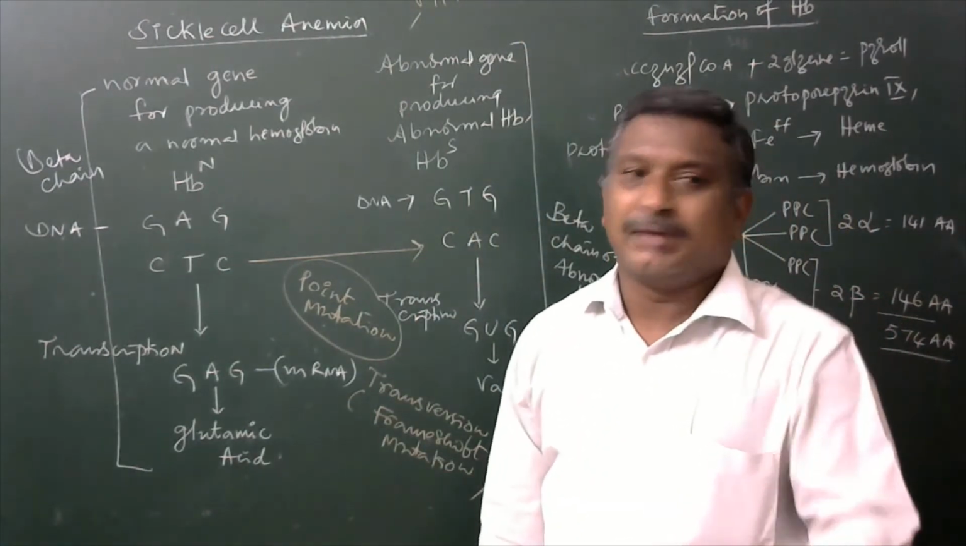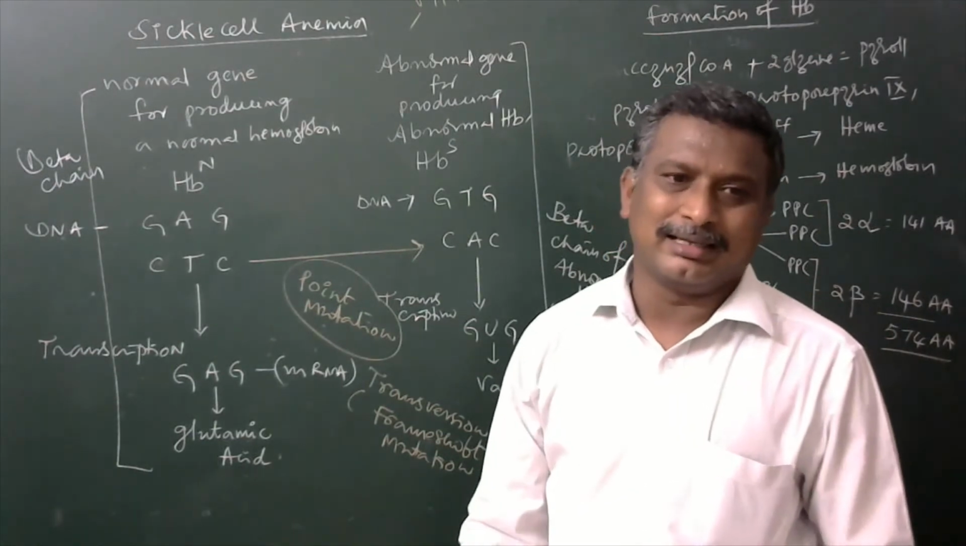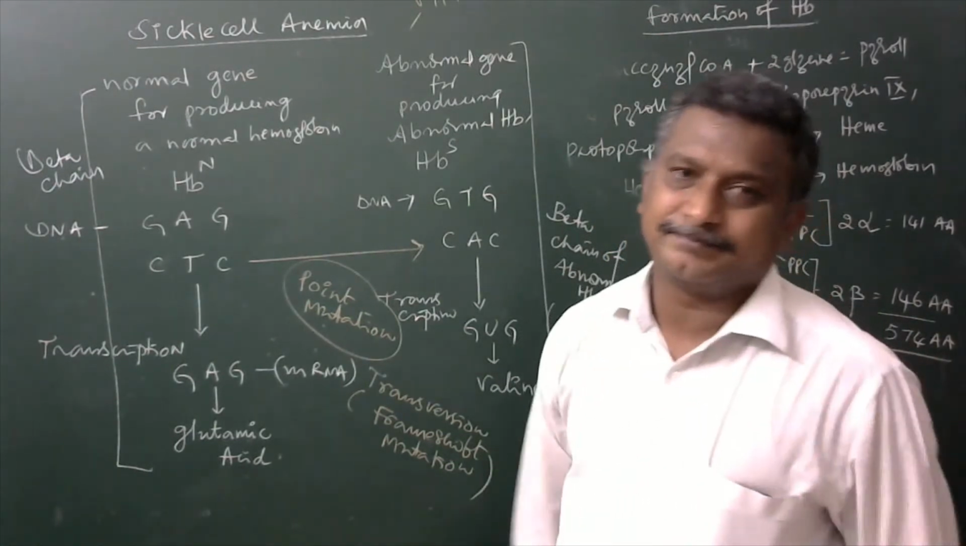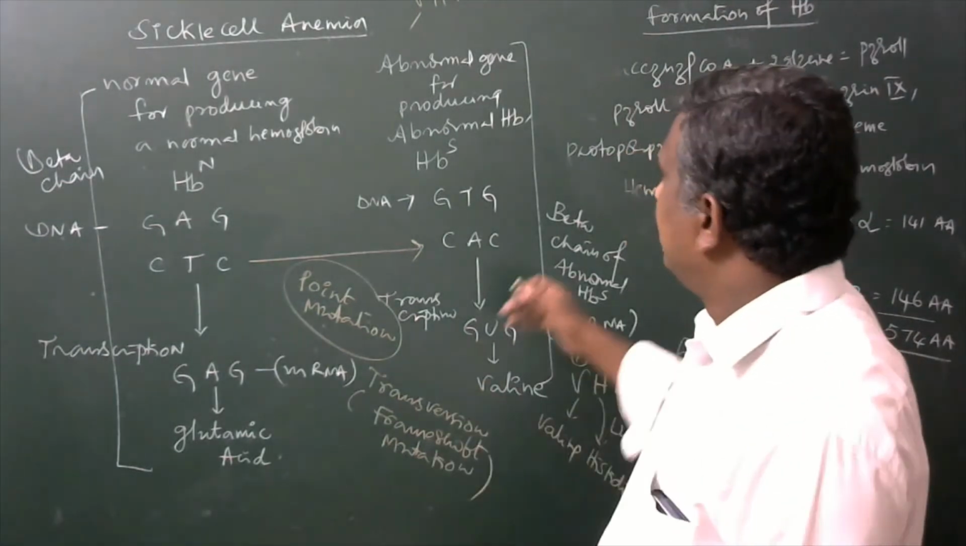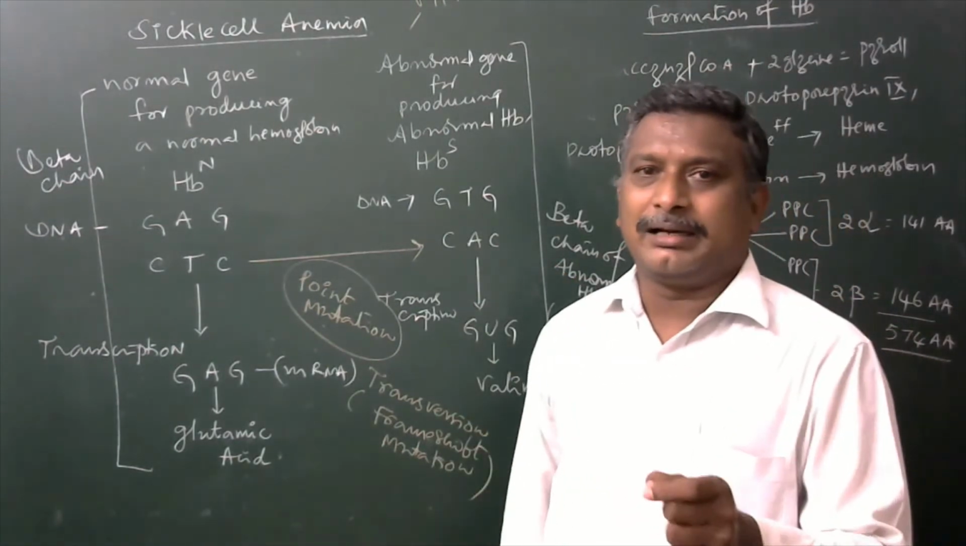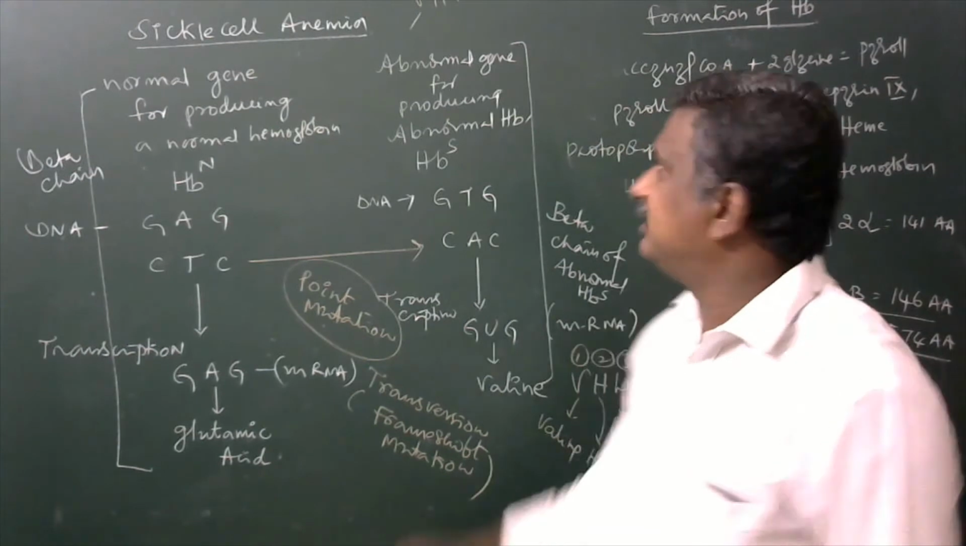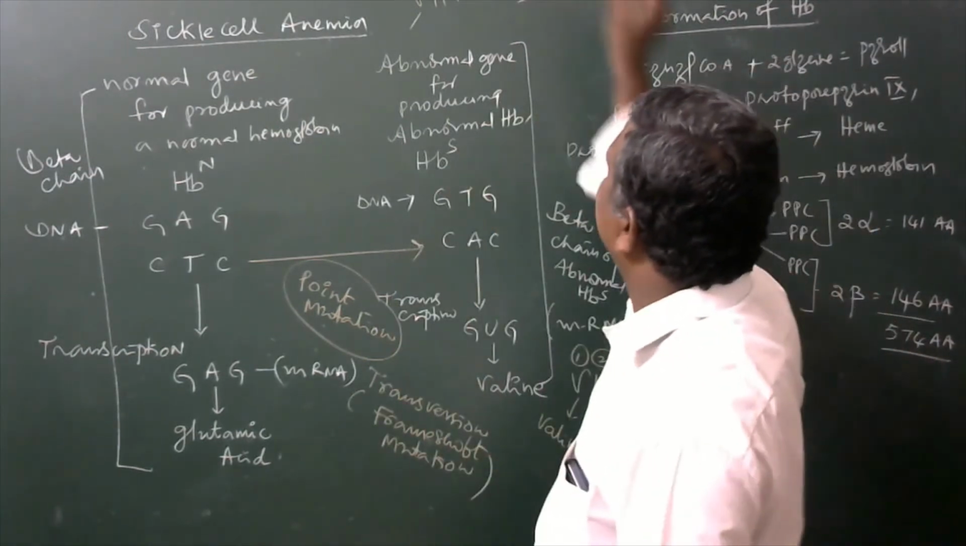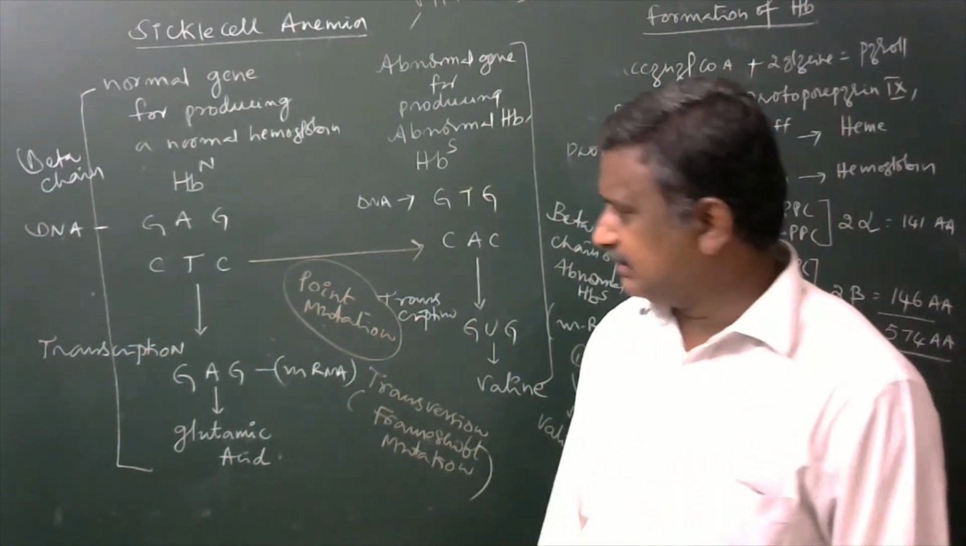Now automatically abnormal hemoglobin produces sickle cell RBCs. Generally, the main important characteristic feature of this allele is to produce valine. That is the primary effect.